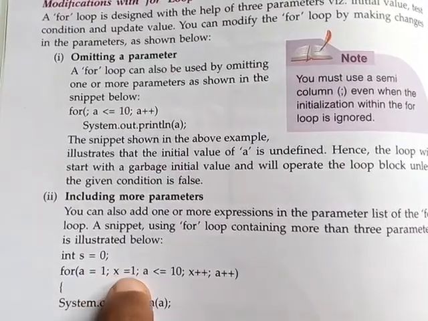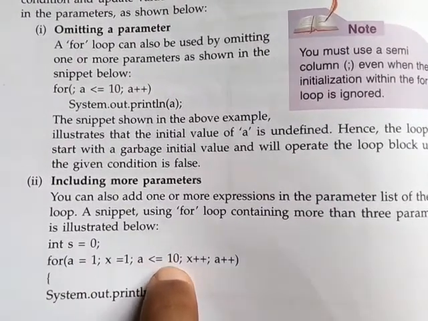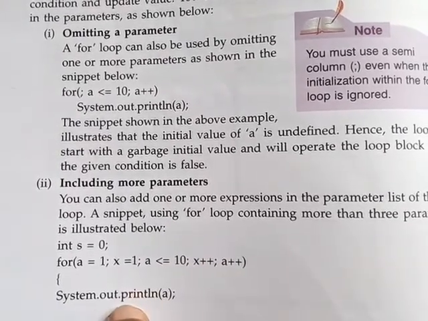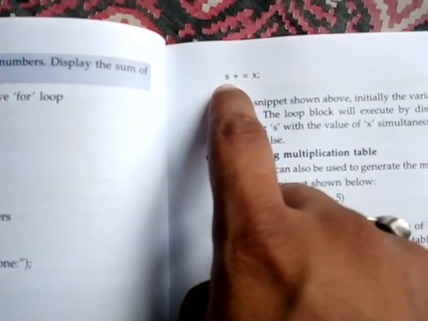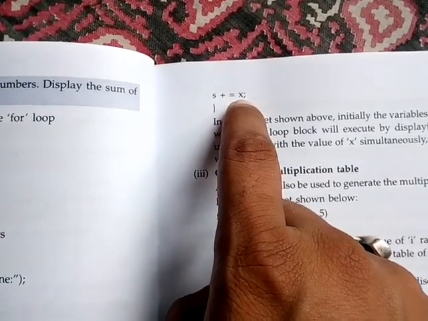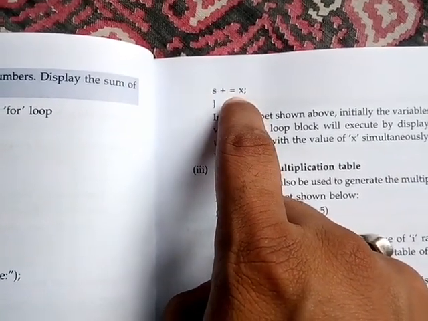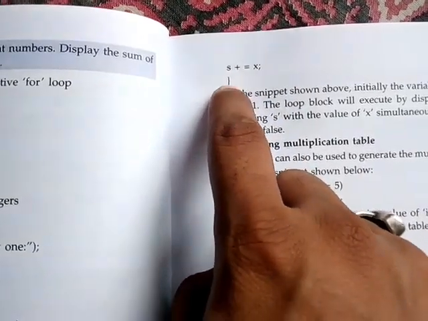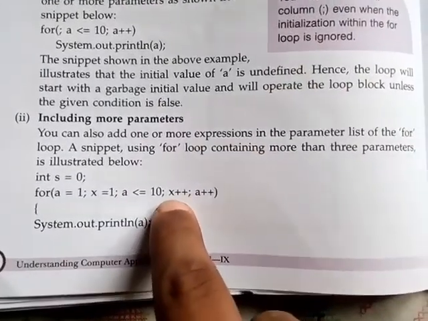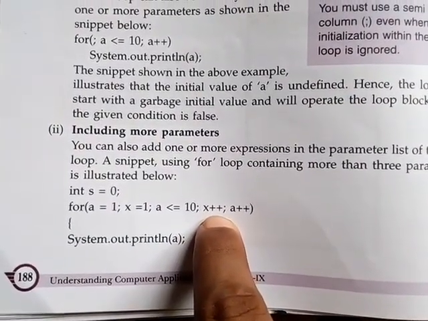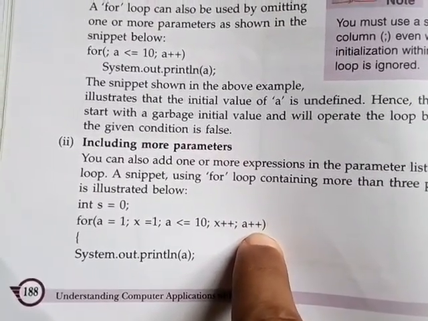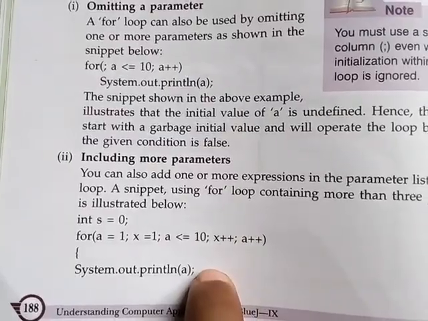For a equal to 1, x equal to 1, the condition is a less than equal to 10. If a is less than equal to 10, then it will come down, System.out.println a, and in the next statement s plus equal to x. That means s equals s plus x. Whatever the value of x, it would be added to s and stored in s. Then the loop completes and it comes to x plus plus, which means the value of x will increase, as well as the value of a. Understood? So in this way this loop will be executed.